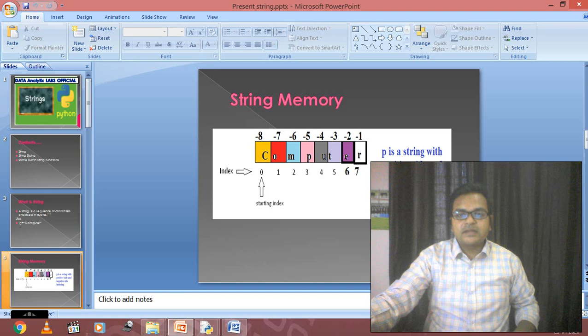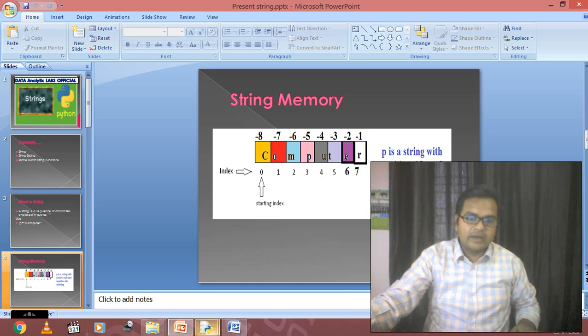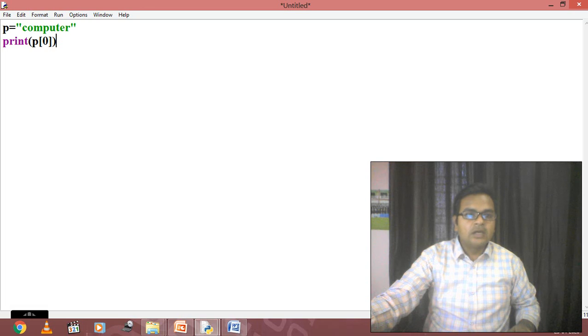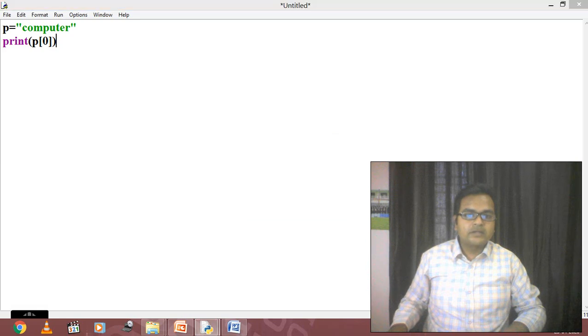This entire one is p, but this p is divided into 8 instances, where the first instance is p of 0, then p of 1, p of 2, p of 3, p of 4, p of 5, p of 6 and p of 7. In this way we can define this particular one. Now here is an example. If I am going to run this program and I want to print p of 0, how am I going to print this particular one?